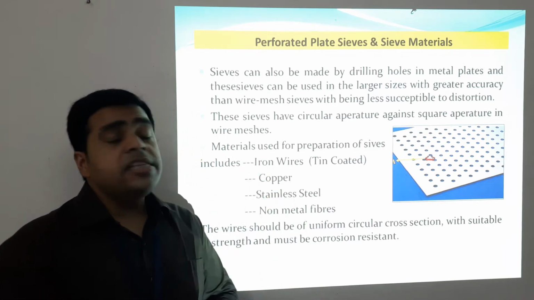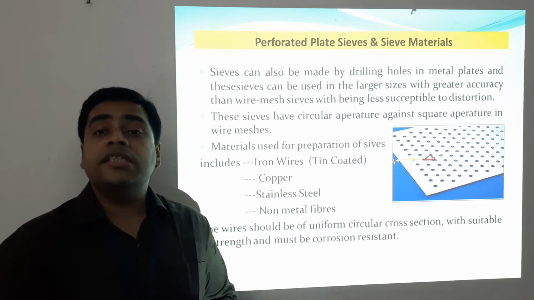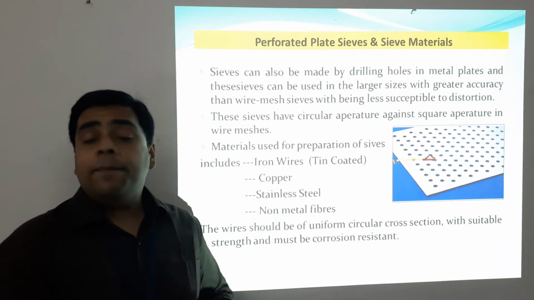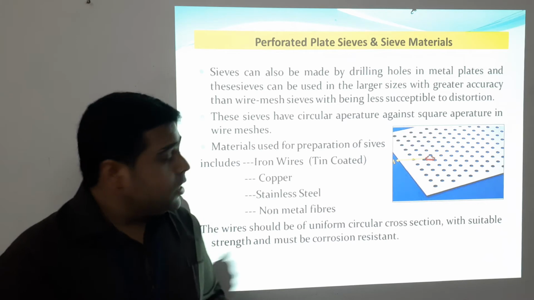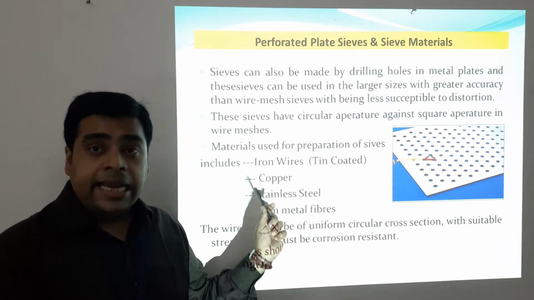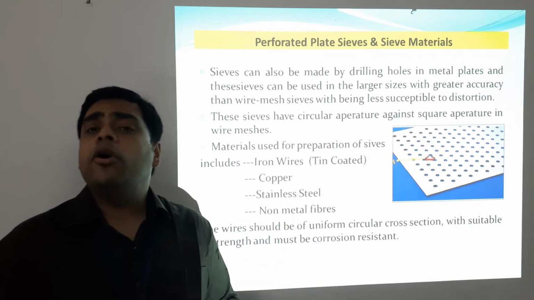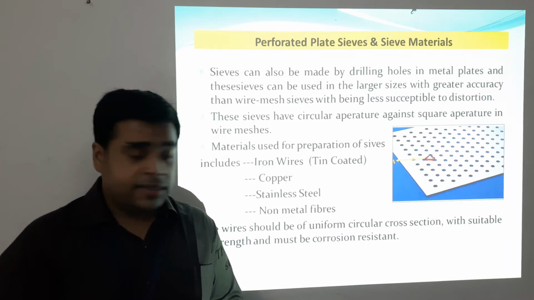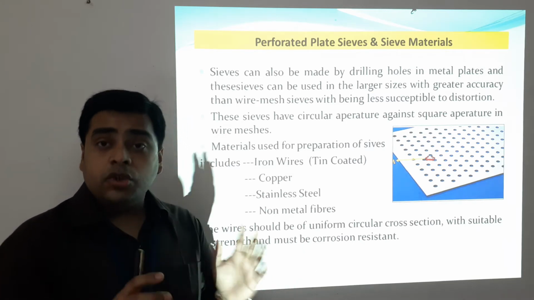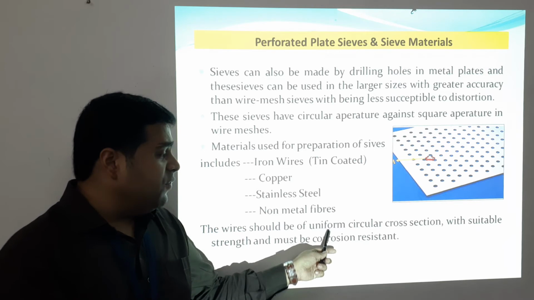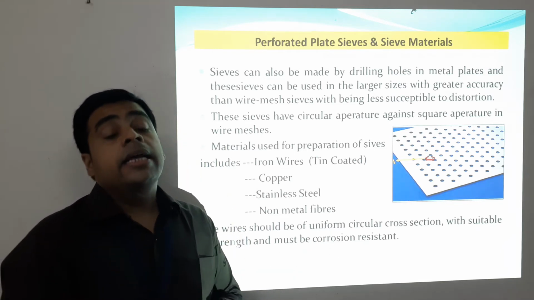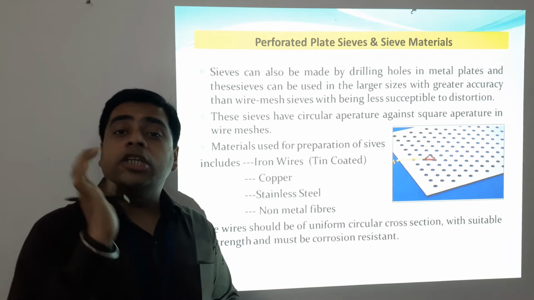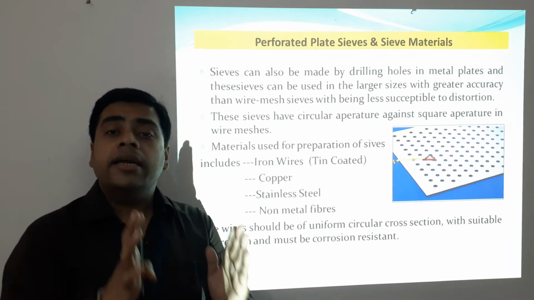The materials generally used for the preparation of sieves include tin plated or tin coated iron wares, copper, stainless steel, and certain important non-metal fibers. The wares should have a uniform circular cross section with suitable strength, and a very vital point is that they must be corrosion resistant.